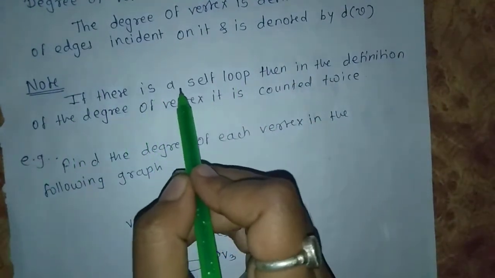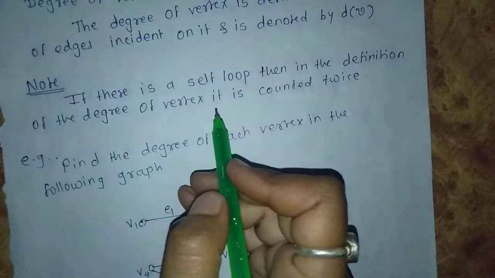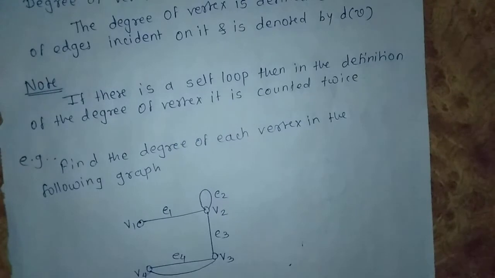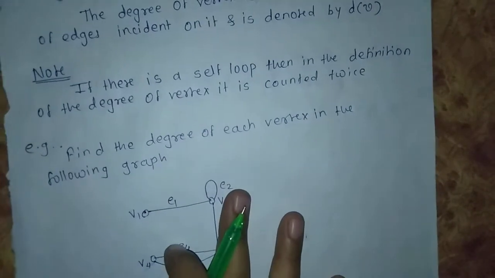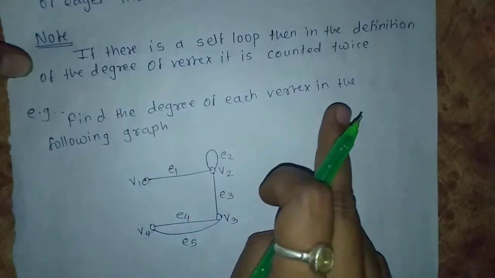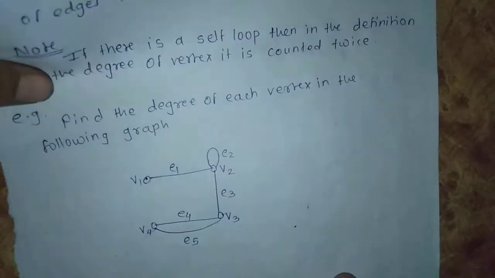Note: if there is a self loop, then in the definition of the degree of a vertex it is counted twice.